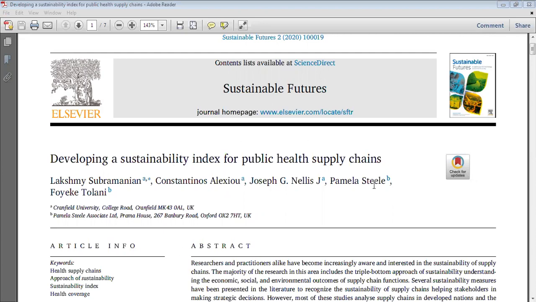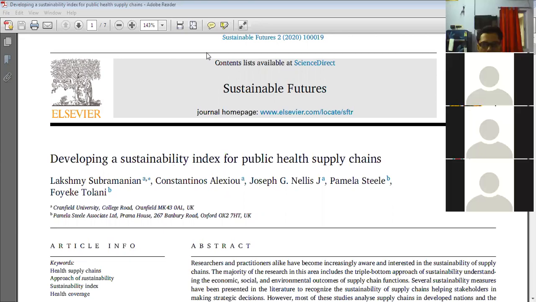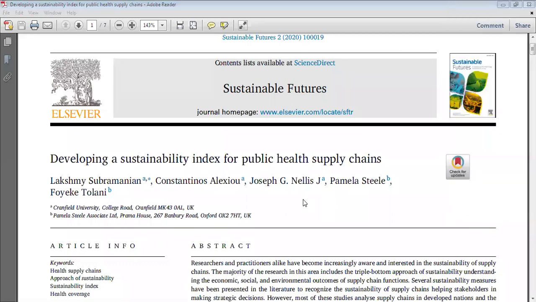Here you can see that there are 5 authors. A total of 5 authors are there, and you can also see that their affiliations are also provided.